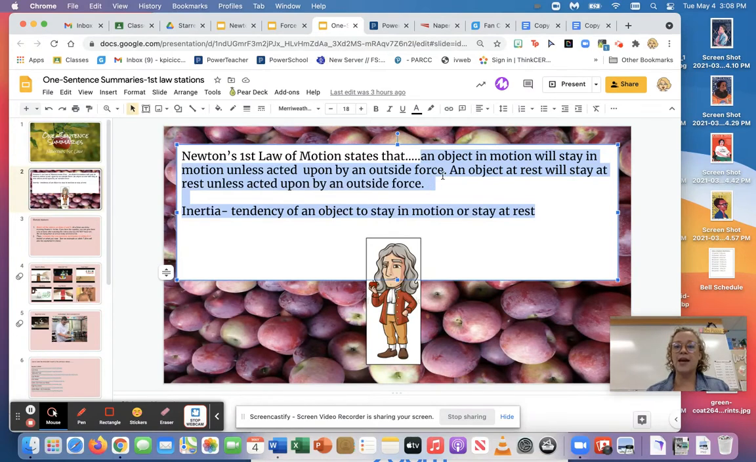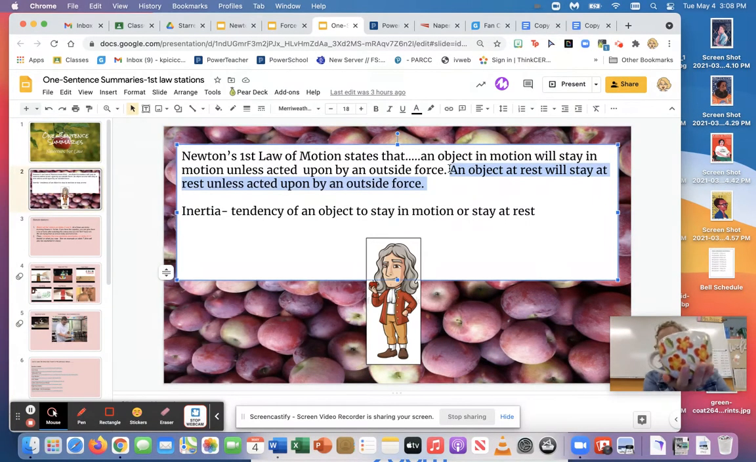Same thing goes for the second part. An object at rest will stay at rest unless acted upon by an outside force. So the same thing goes for things at rest, or not moving, right? Let's take this cup that I'm holding. This is at rest. It wants to stay at rest. It's going to stay at rest until I pick it up and move it and have it leave my hand, okay? And that's Newton's first law.